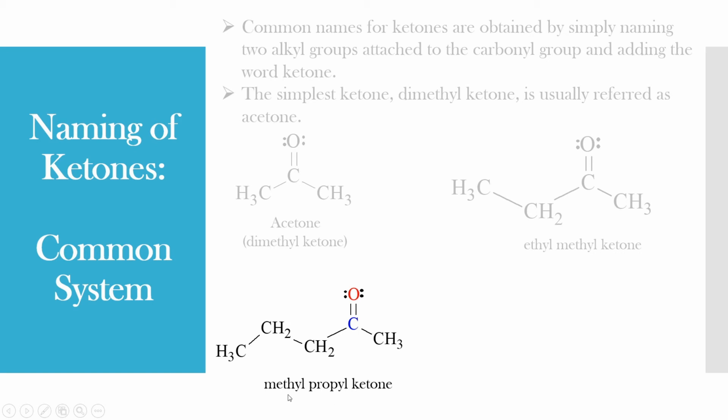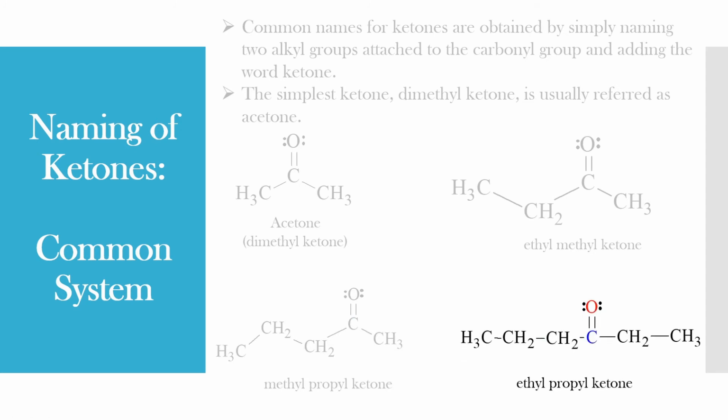Why does methyl come first here? Because in alphabetical order M comes first and later P comes. Hence it is called methyl propyl ketone. And the next example is ethyl propyl ketone. Now you can easily understand that to the carbonyl group, on one side there is an ethyl group attached and on the other side there is a propyl group.